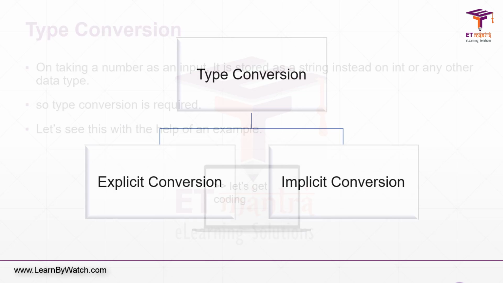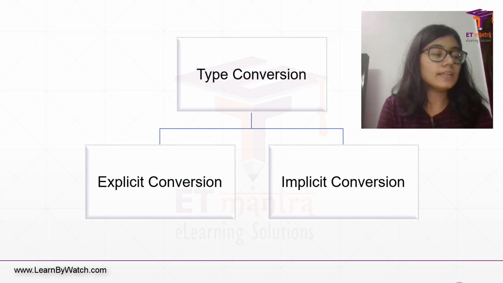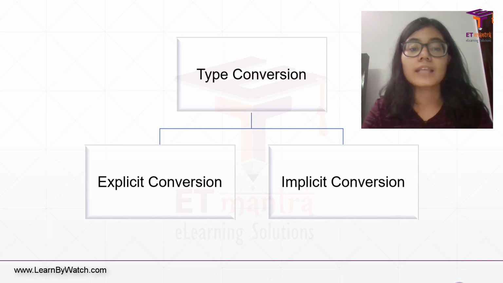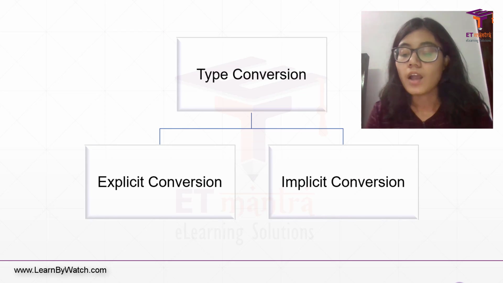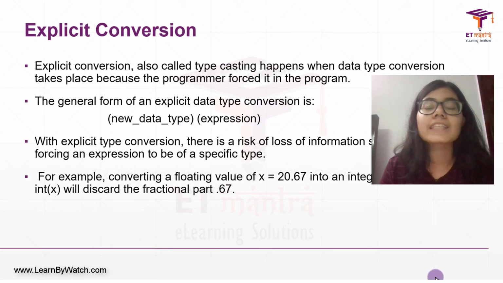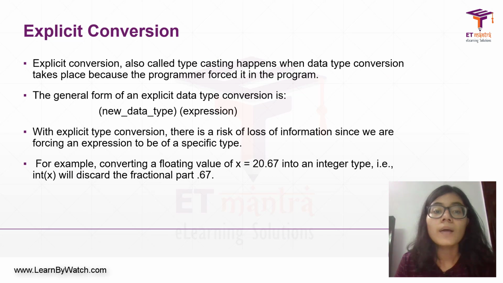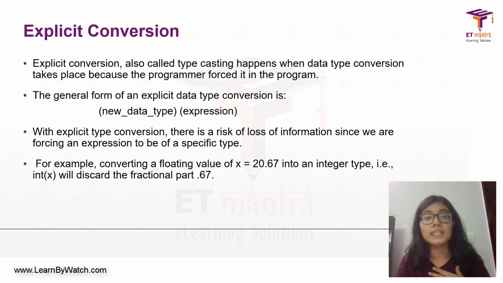So type conversion done. There are two types of type conversion, explicit and implicit. What we did right now was explicit conversion. How? Because the programmer, that's me, forced the program to do type conversion. Otherwise, it was not going to happen, right?